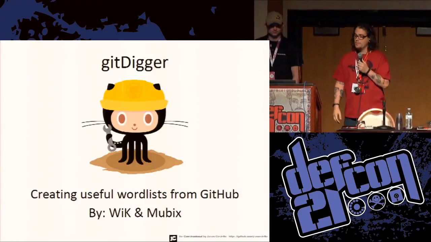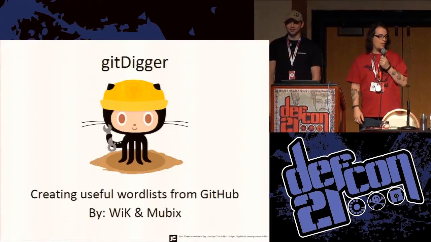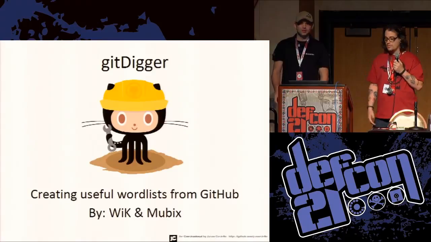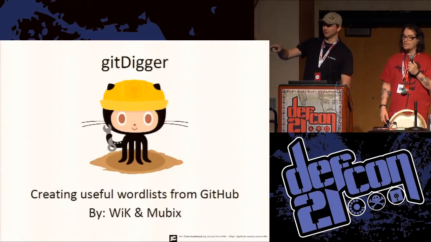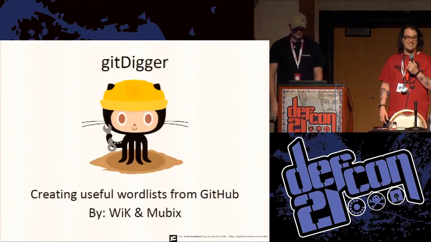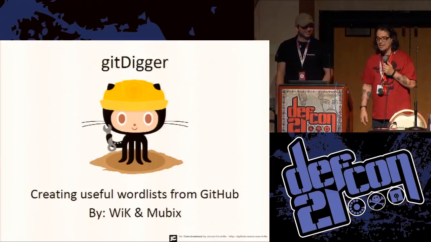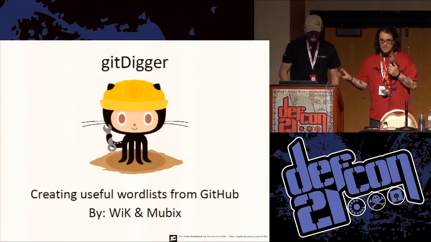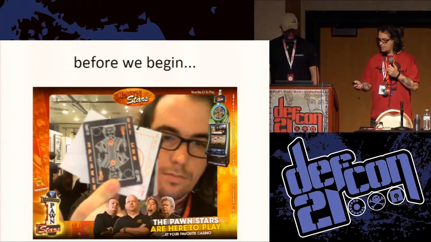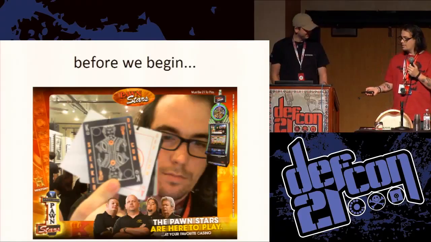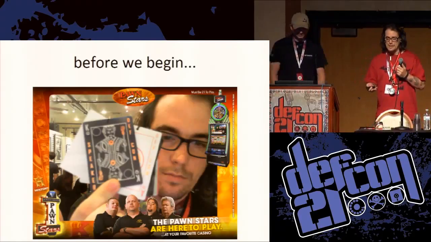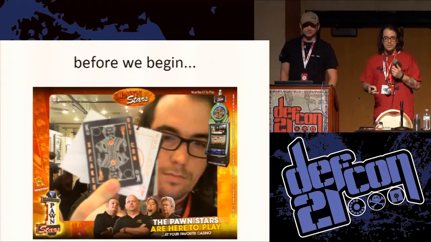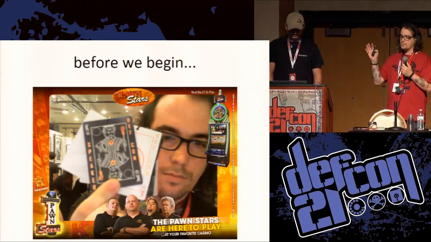Morning, everybody. How are you guys awake or sober? Who slept in this room last night? That's the only reason you're here. One guy. Okay, so this is gitDigger, creating useful word lists from GitHub. I'm WiK. I'm mubix. So last night at random, well, not random for mubix, but we ran into him at the taxi line. Decided to go with him over to Pawn Stars. Everybody know Pawn Stars?